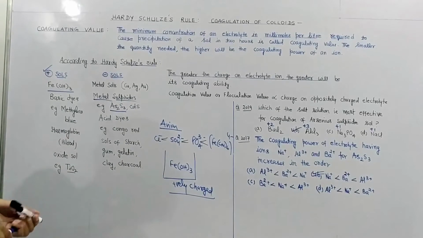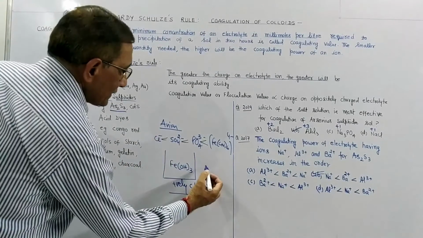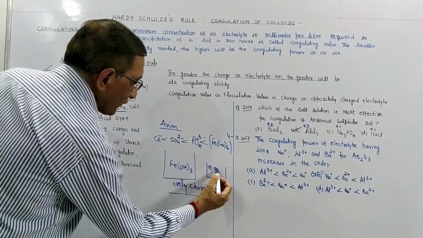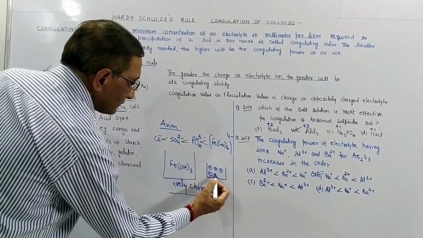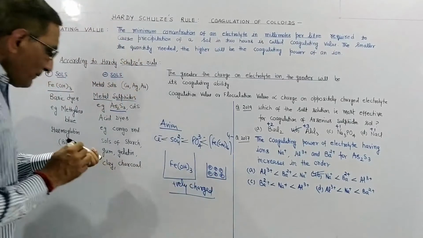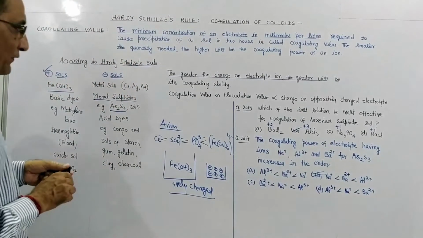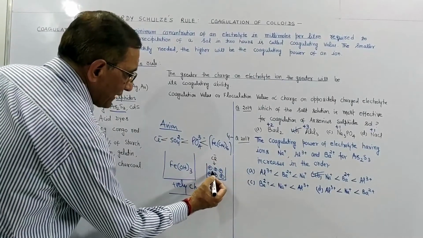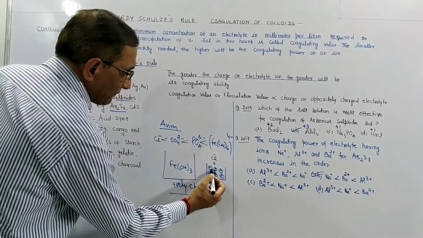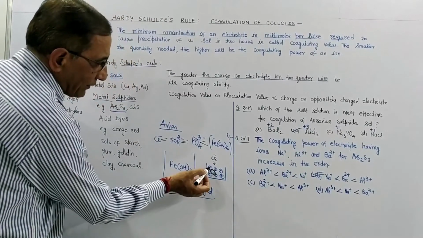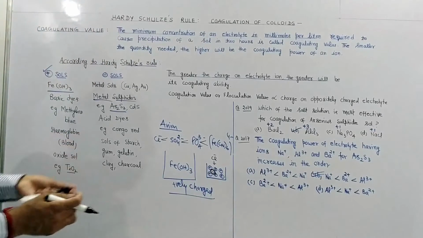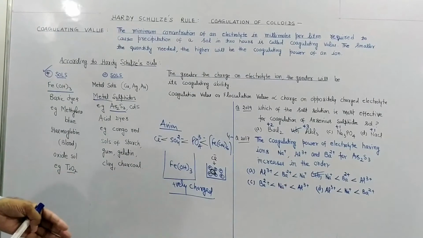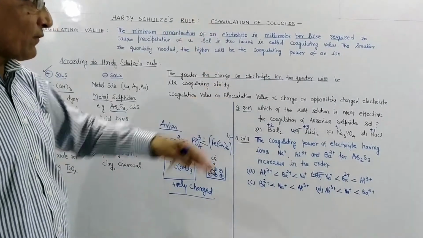You can understand it like this: this Fe(OH)3 carries positive particles, all positive particles like this. When we put an anion in this, suppose we are putting Cl-, then this Cl- will go here, and it will be attracted by all the positive ions. It means the charge on the positive ions will get neutralized, and neutralization of charge is, students, coagulation or flocculation.